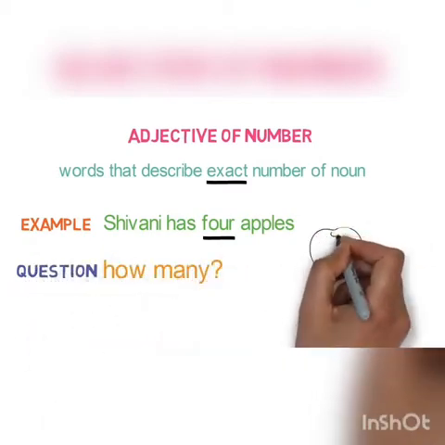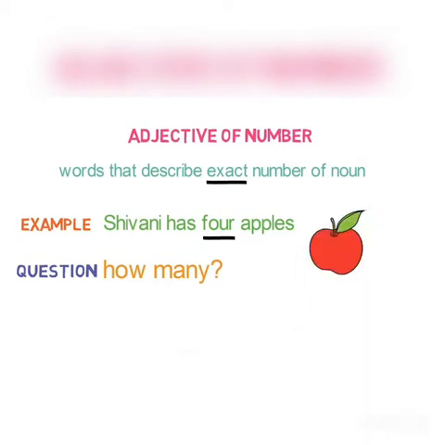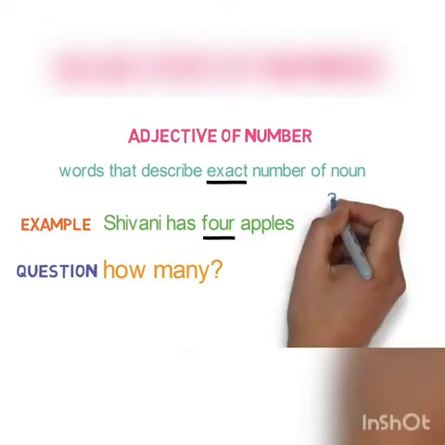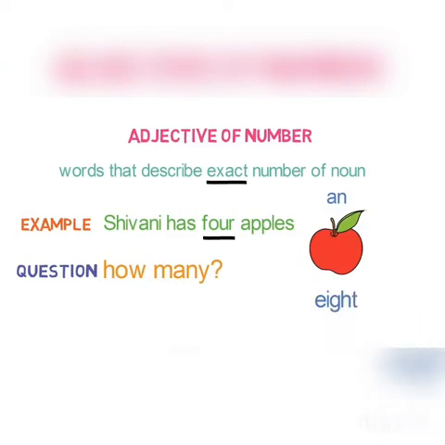If there is only one apple, then we can say Shivani has an apple. 8, 10 or any such exact number describes this adjective. So remember this, whenever you have any exact number that is describing noun or pronoun, it is adjective of number.